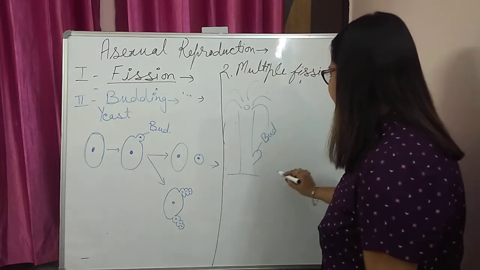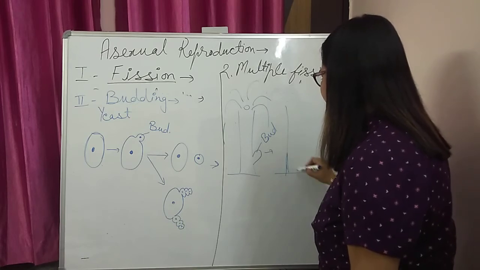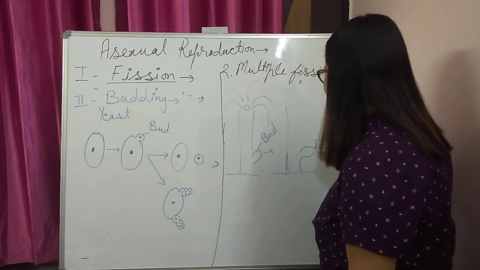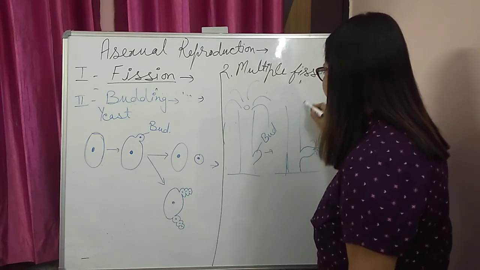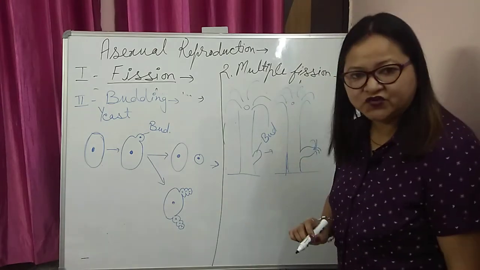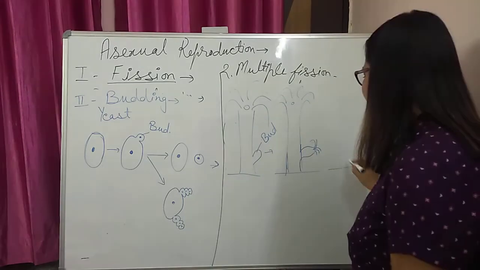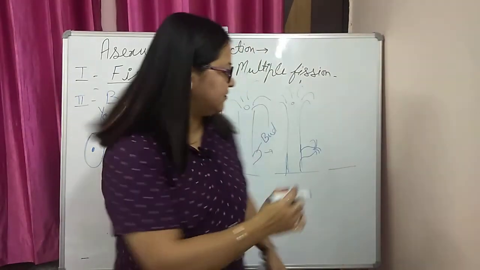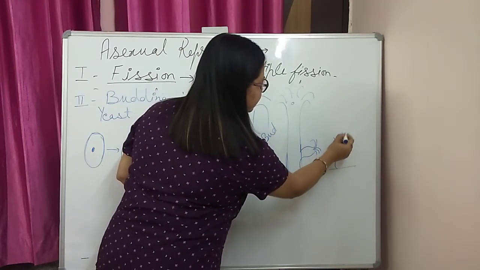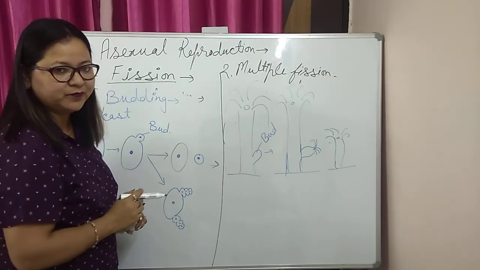The cells of the bud now not only divide, they also differentiate into the structure of hydra. When it becomes mature, this bud detaches from the parent body, and wherever it gets the substratum, it converts into a new organism. So this is the budding in hydra.